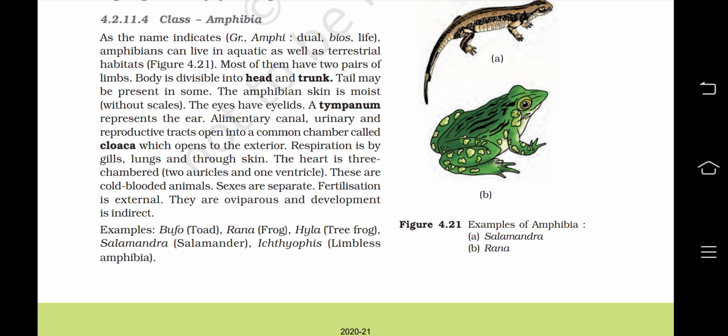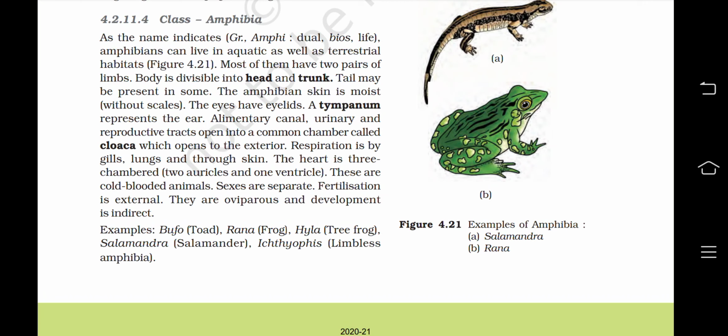This is the fourth part of chapter 4, Animal Kingdom, and we are starting off with the first class of superclass Tetrapoda, which is Amphibia. As the name indicates, Amphibia, or dual life, amphi bios. Amphibians can live in aquatic as well as terrestrial habitats.